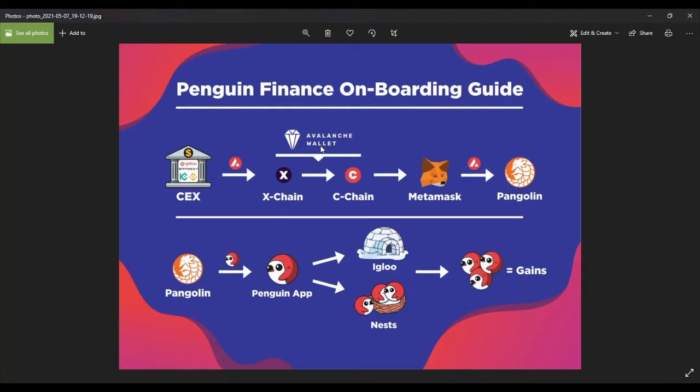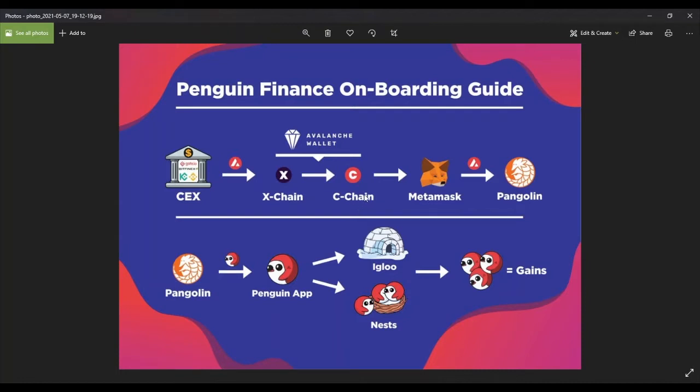Now we are inside the Avalanche wallet and we convert X chain to C chain. C chain is on the Ethereum virtual machine. This means that this C chain wallet begins with 0x and is like an Ethereum wallet, but it is on the Avalanche blockchain.